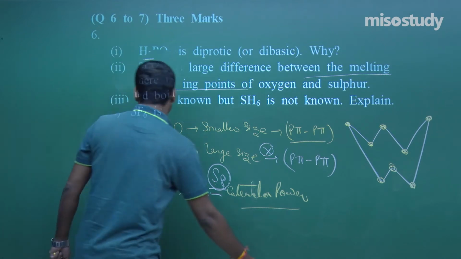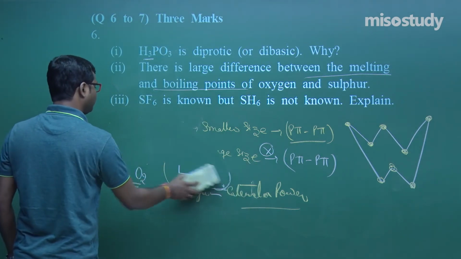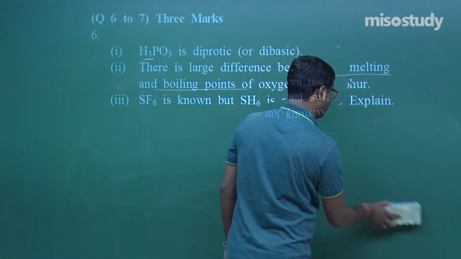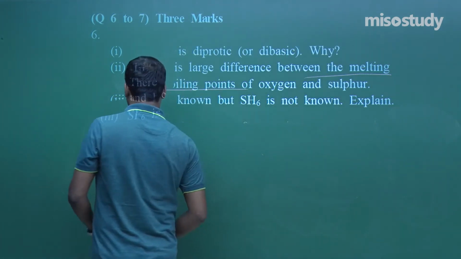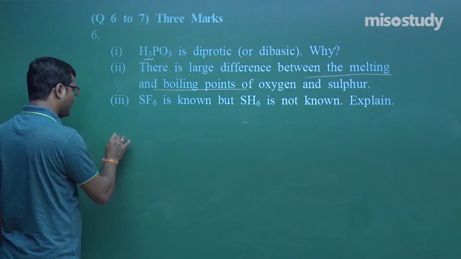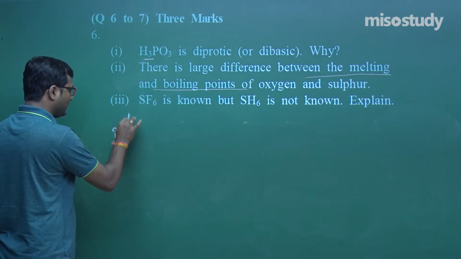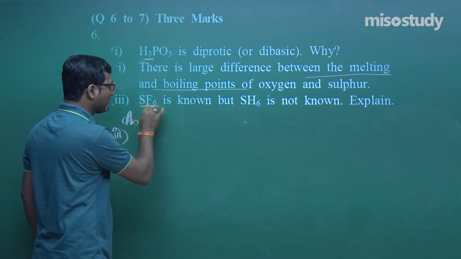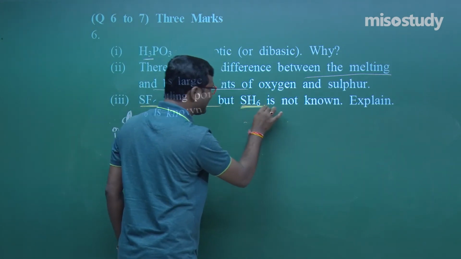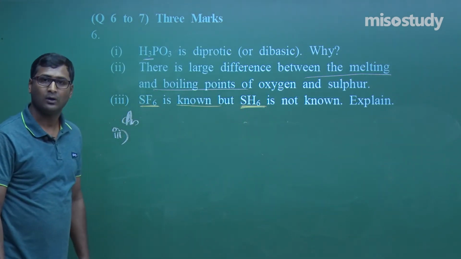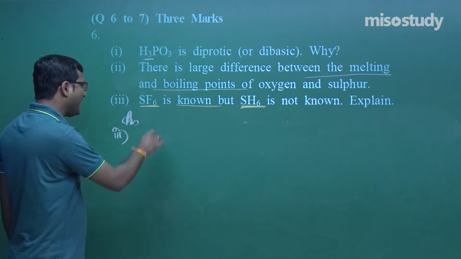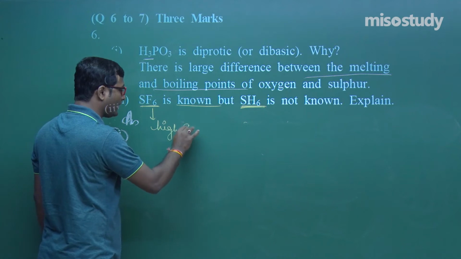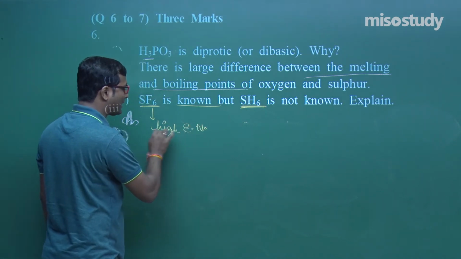Now I am going to rub this part. Now the third question, read the third question, what is given here. Third, that is the answer. SF6 is known, but SH6 is not known. What is the reason behind it? Yes, as we know, fluorine is highly electronegative.